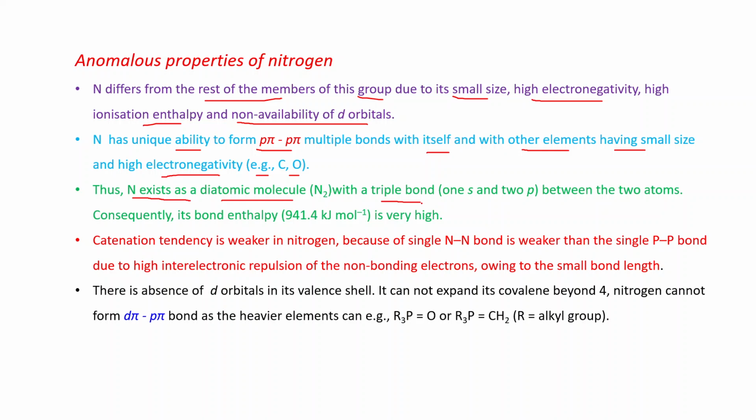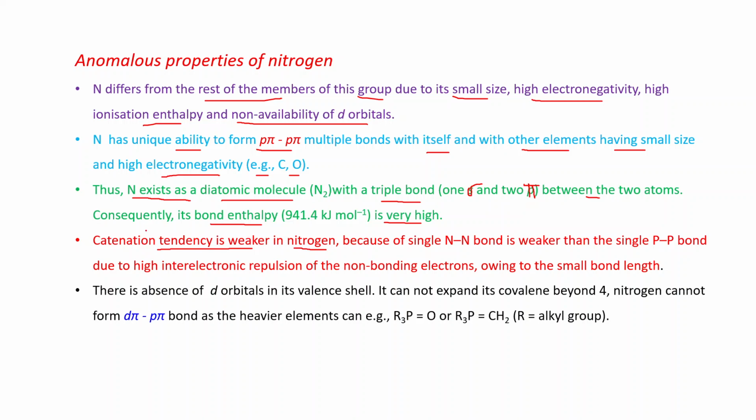With a triple bond: one is sigma and two are pi bonds between the two atoms. Consequently, its bond enthalpy is very high. That's why, due to the presence of the triple bond, nitrogen is less reactive or inert at room temperature. Catenation tendency is weaker in nitrogen.